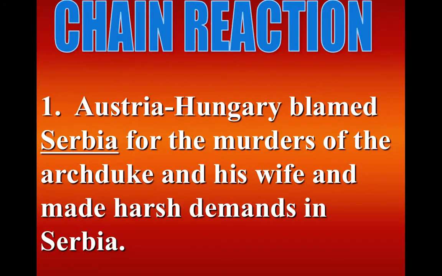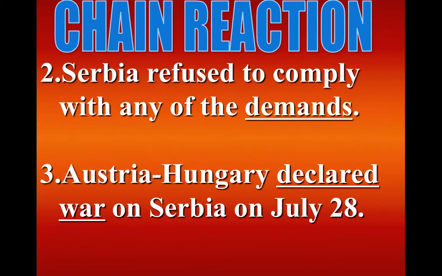Podcast number 2, Chain Reaction. Let's talk about how these countries declared war on each other, how they were acting truly like maniacs. The first one is Austria-Hungary blames Serbia for the murders of the Archduke and his wife, and they made harsh demands of Serbia. Serbia therefore refused to comply with any of the demands, and Austria-Hungary declares war on Serbia on July 28.